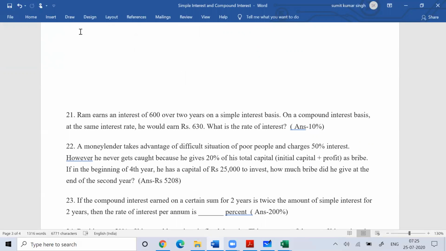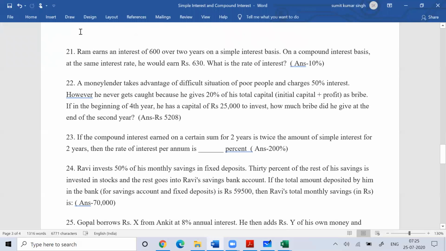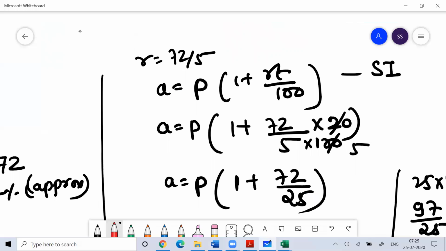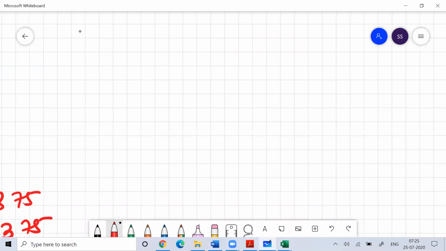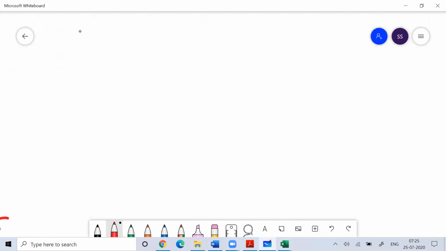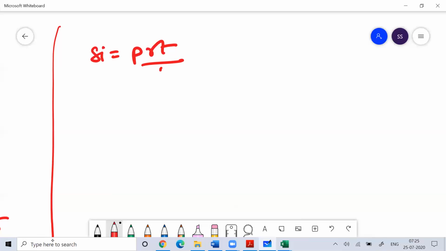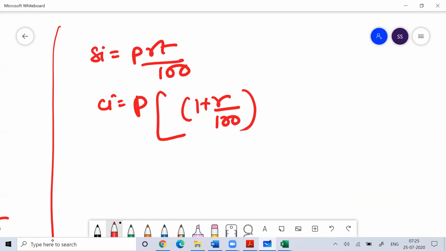So I told you before, if you remember, whenever you talk about simple interest and compound interest, you know the formula of simple interest is P into R into T by 100. You know the formula of compound interest, that is P into 1 plus R by 100 to the power T minus 1. So you know this basic framework.